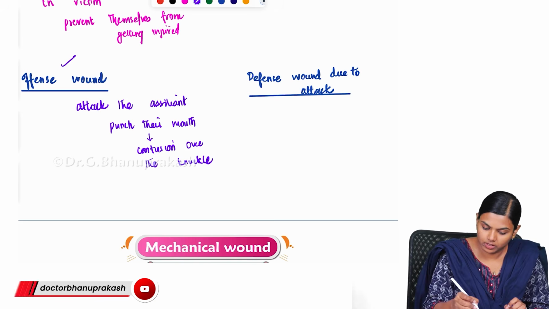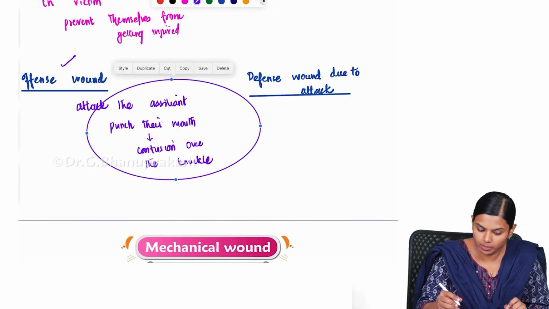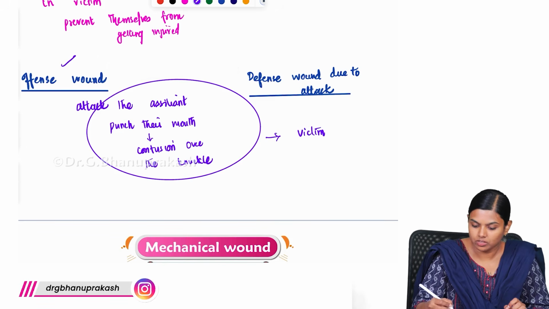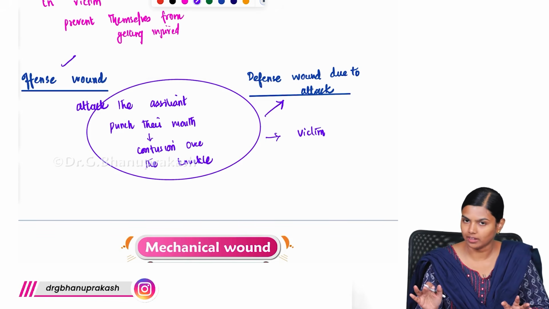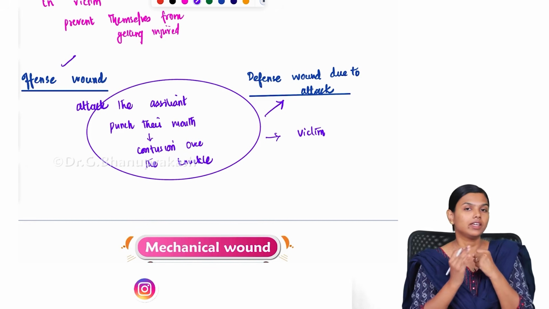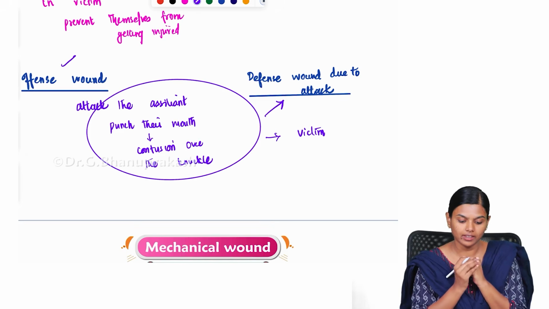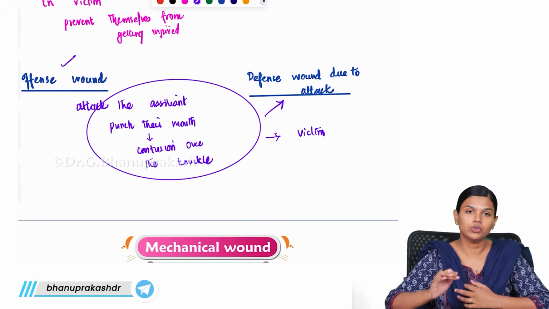This action, this contusion, will be seen in the victim. This is known as defense wound due to attack. They will try to attack the assailant and they are getting this contusion over the knuckle. That is the defense wound due to attack.